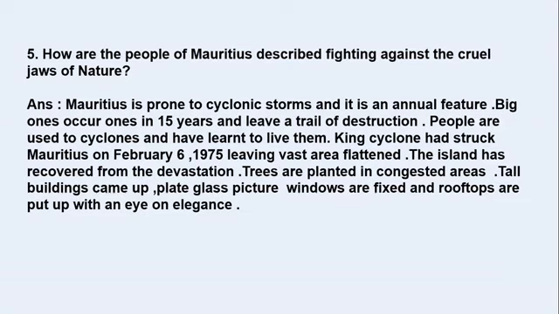So this king cyclone, when it struck Mauritius last time, was on February 6, 1975, from when the chapter is written, you can say. In this year when it hit, it left the area devastated. It had flattened everything. Everything which was standing on the ground was flattened, broken, mixed up with the ground. And the island has recovered from the devastation as time passed. When a few years and months passed away, again the island recovered.